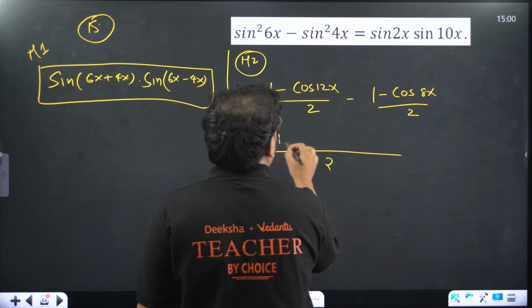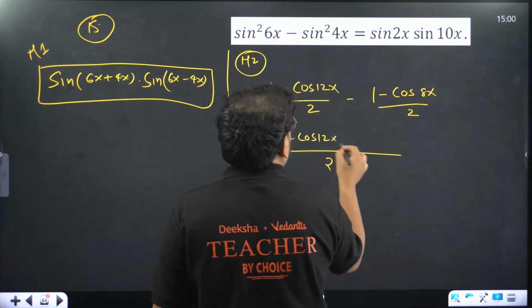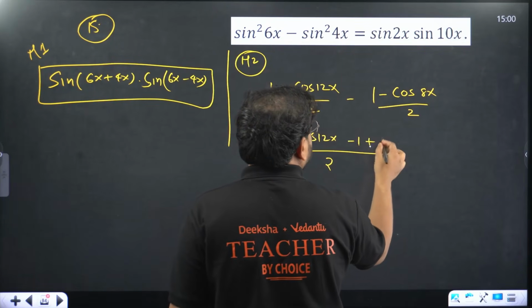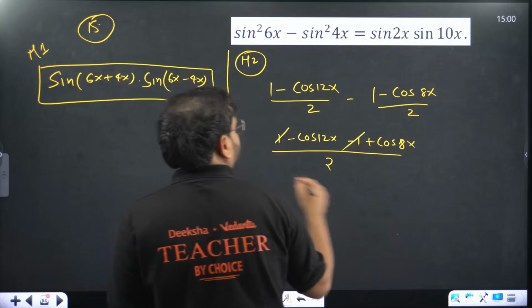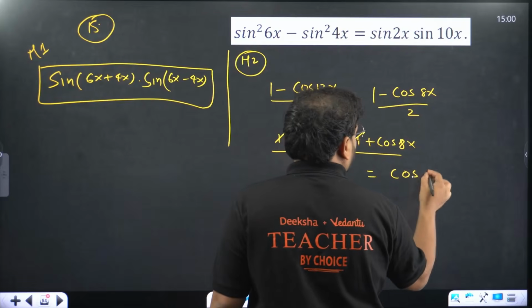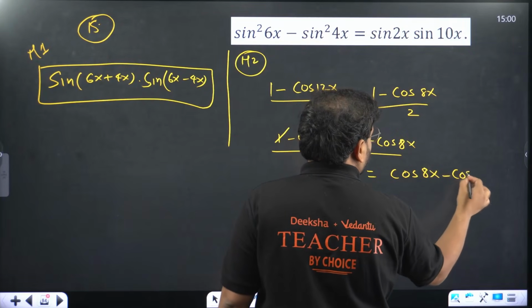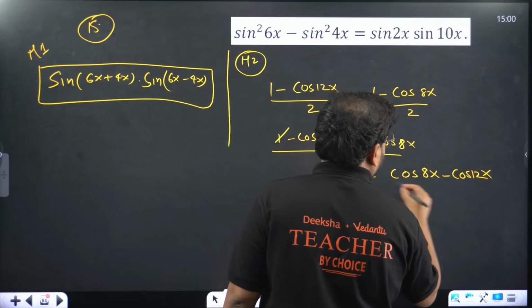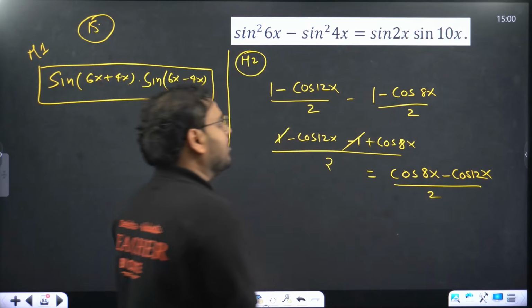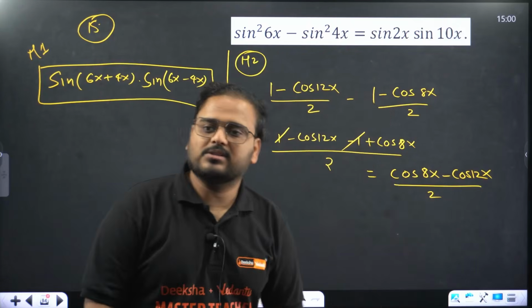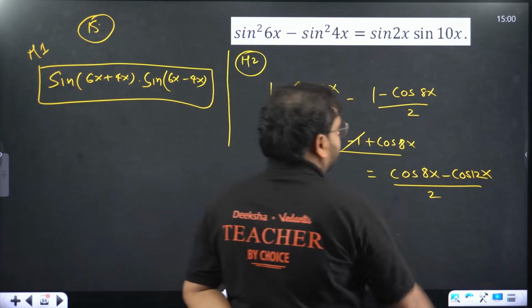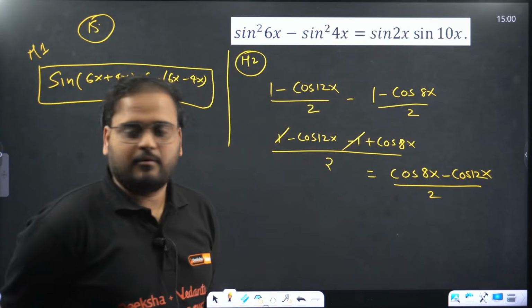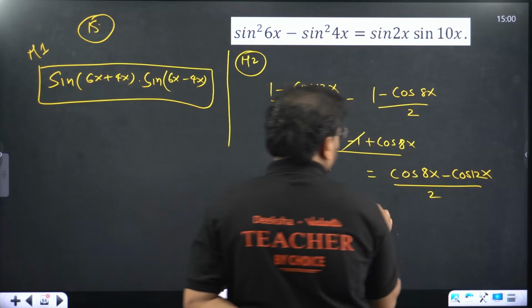You'll have 1 minus cos 12x. This will make minus 1 plus cos 8x. Minus 1 plus 1 cancels. You have cos 8x minus cos 12x by 2. Correct? Formula of this 2, very simple, sir.